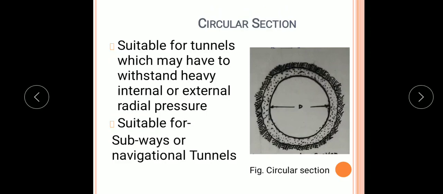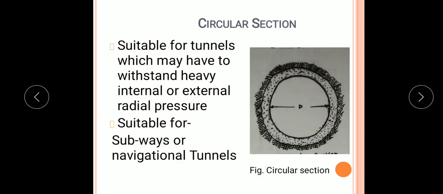Next type of section is the circular section. Here the diagram shows a circular section. This is the diameter of the tunnel, and this is the ground from which we have excavated the tunnel. A circular section is suitable for tunnels which may have to withstand heavy internal or external radial pressure.